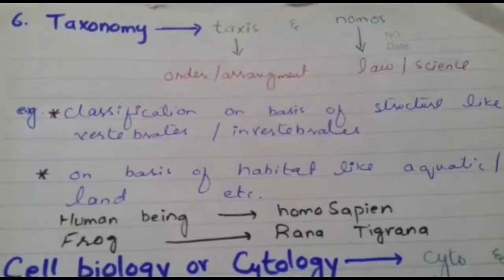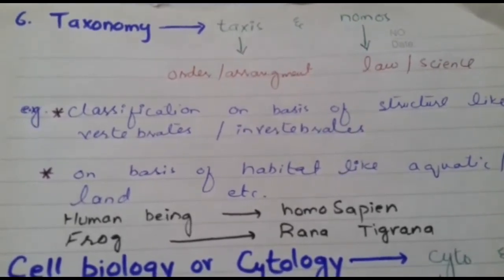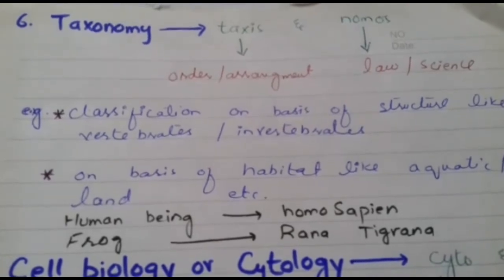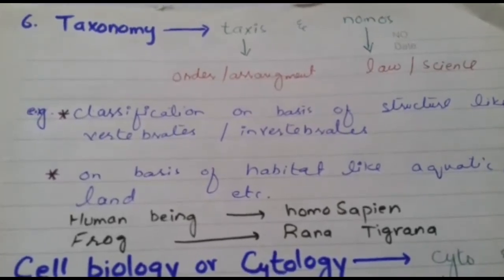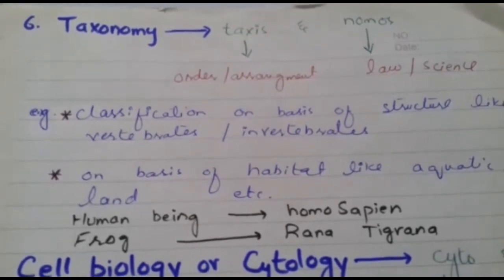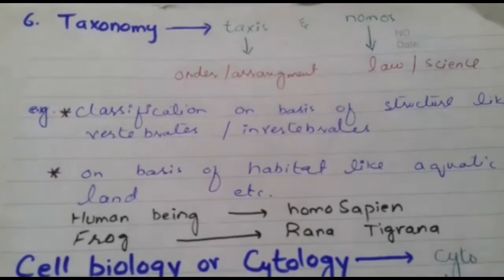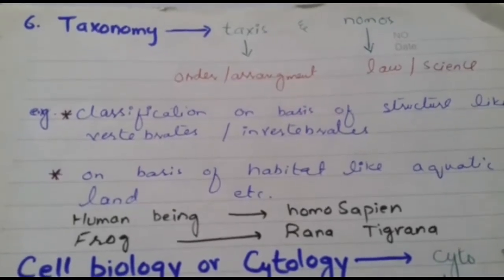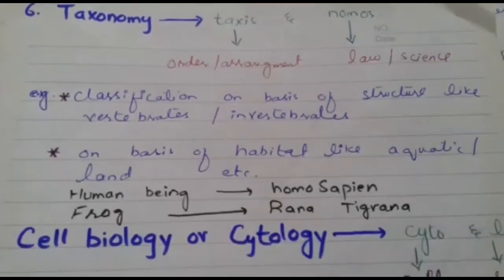Classification on the basis of structure, like vertebrates or invertebrates. Those organisms which contain a backbone are grouped into vertebrates, while those which do not contain a backbone are classified into invertebrates.